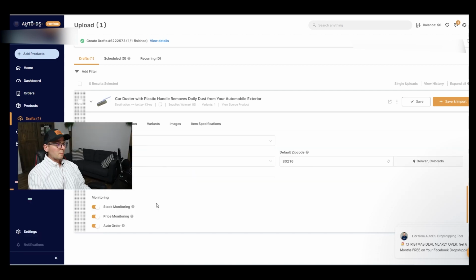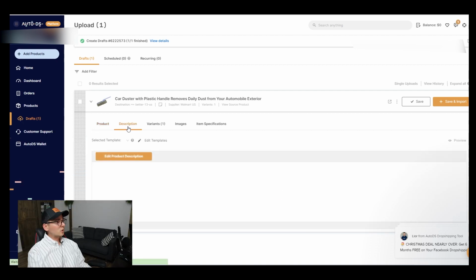But most importantly, make sure that where it says monitoring, you have these 3 on. That way, whenever there's a change on your supplier website, let's say a price change, or maybe the item goes out of stock, this way AutoDS is able to track that and send the information to eBay. Very important that you have these 3 on.